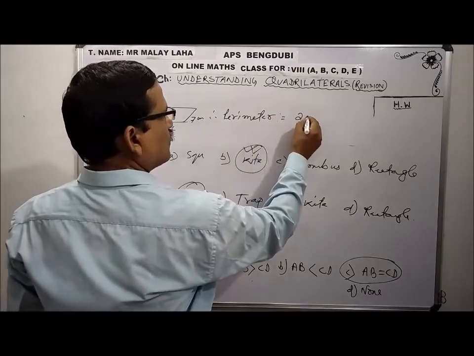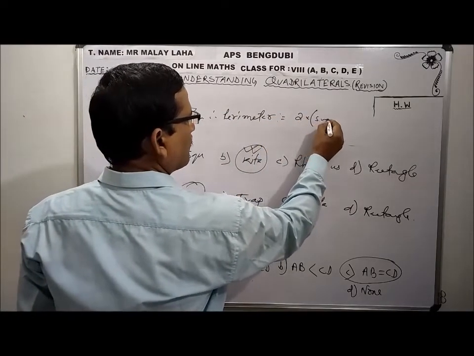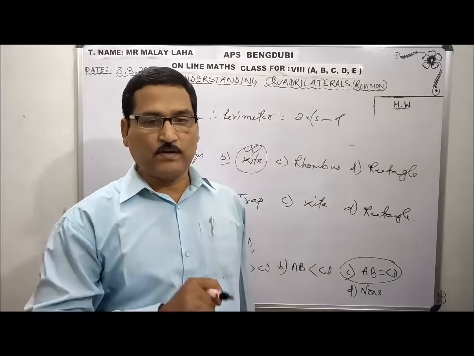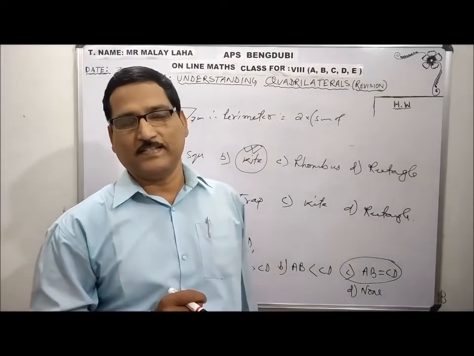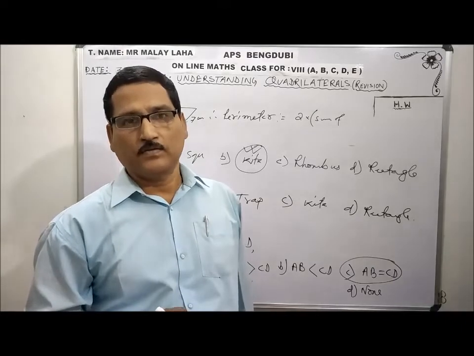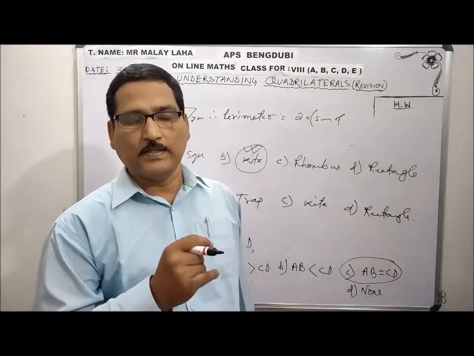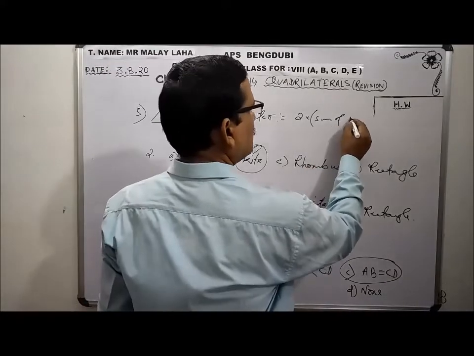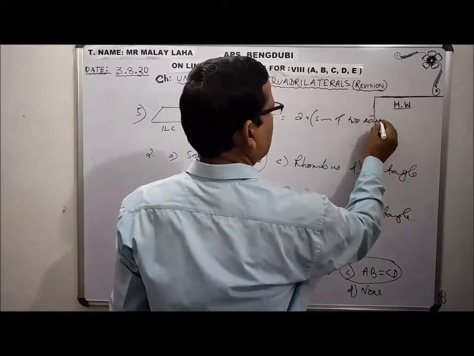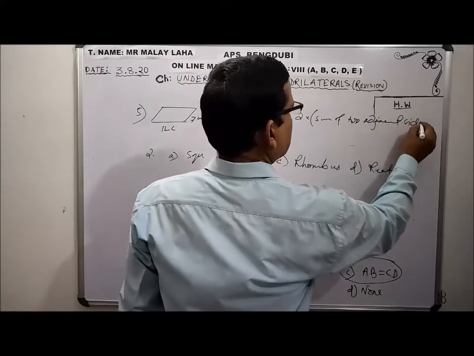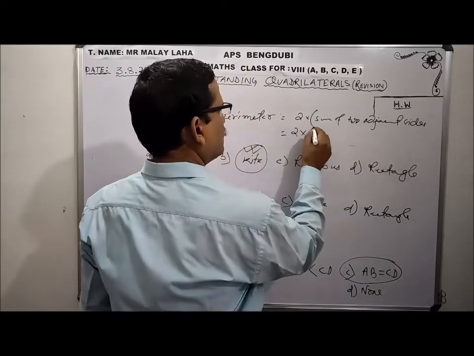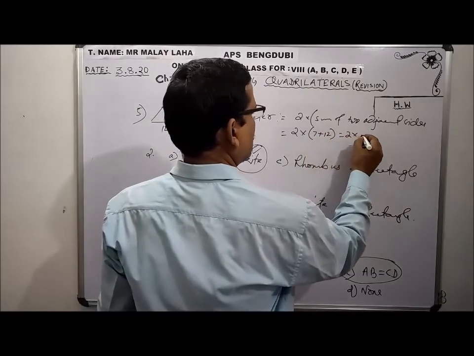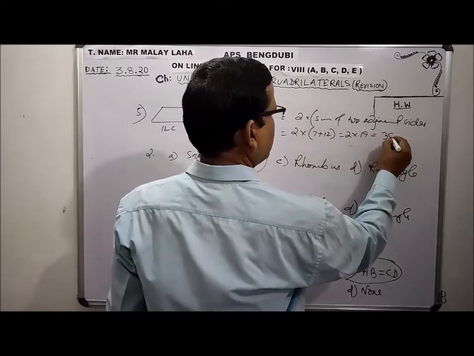Perimeter equals 2 into the sum of the two adjacent sides in case of a parallelogram. In case of a rectangle we say 2 into length plus breadth. Since length and breadth are not mentioned here, the sum of two adjacent sides is given. So 2 into 7 plus 12, or 12 plus 7, is 2 into 19 equals 38 centimeter.